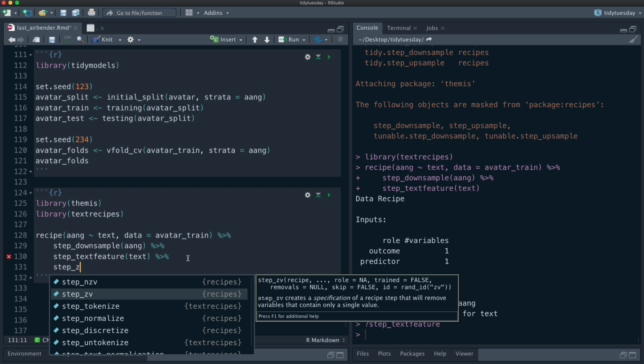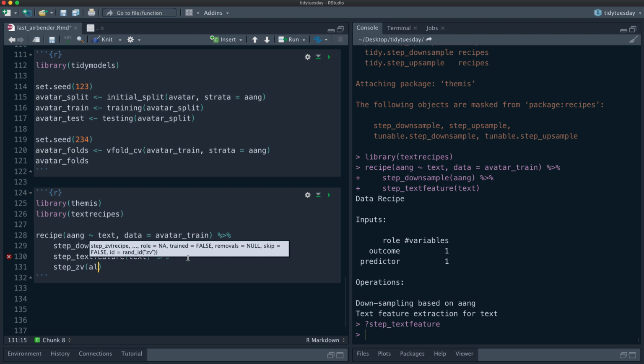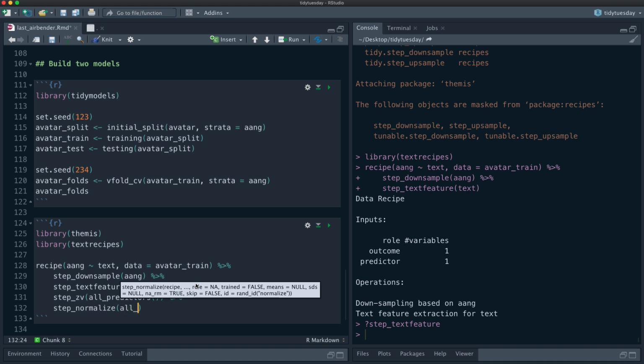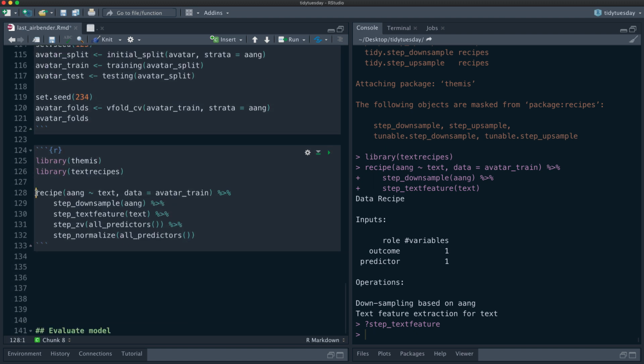Let's next remove variables that have zero variance. This is going to be nice because it's going to get rid of all of those columns for us, like all the URLs and things that we don't have any of. And then let's step_normalize, because we're going to try to use at least one model that is sensitive to centering and scaling, so we need to normalize, which centers and scales.